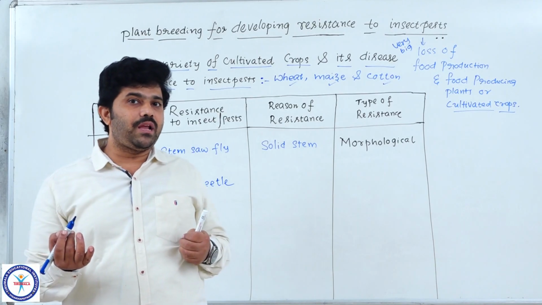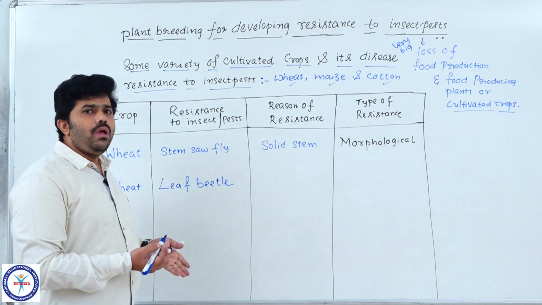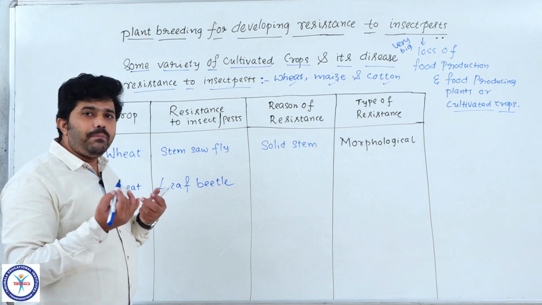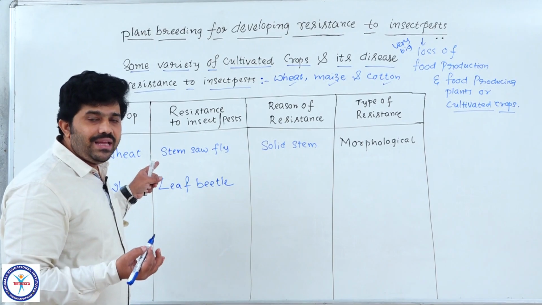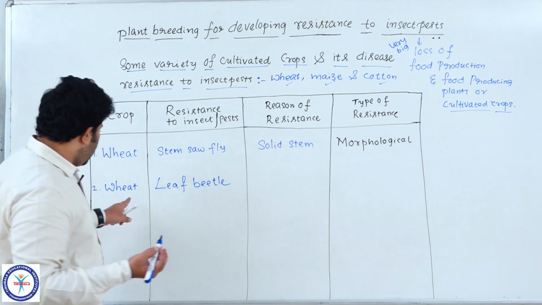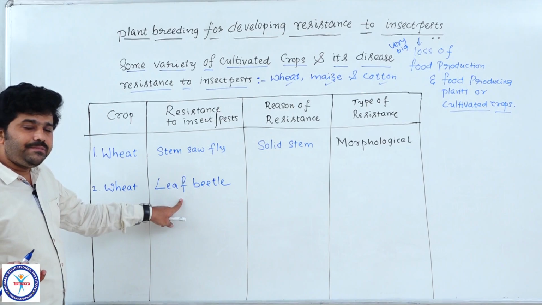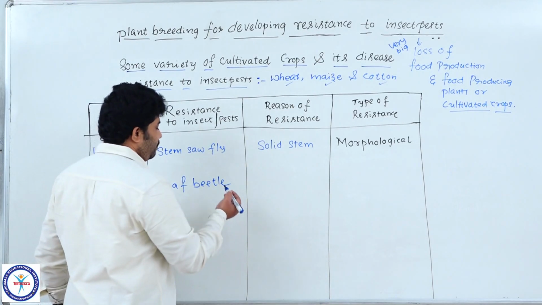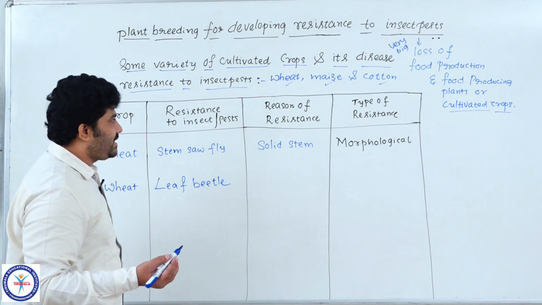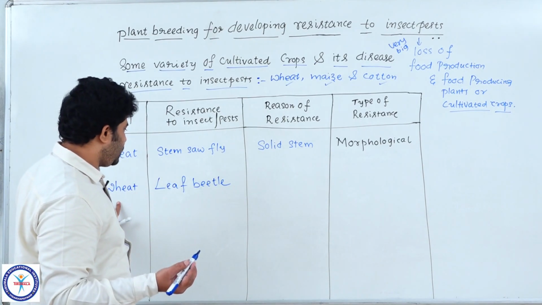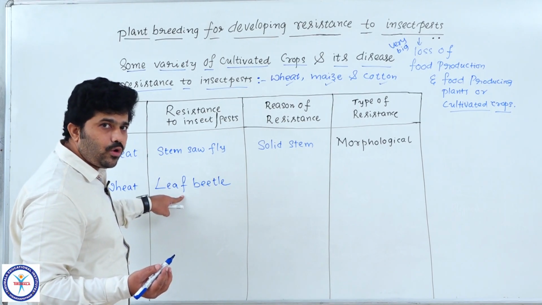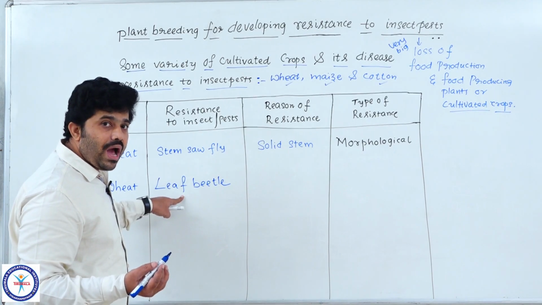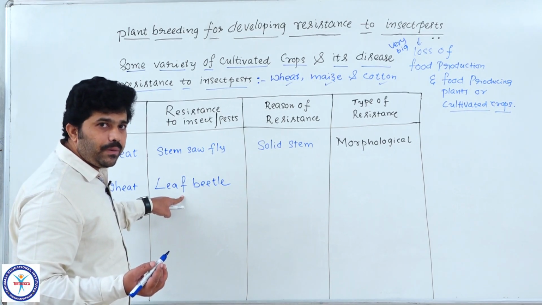disease causing organisms like pathogens. In the same way here also we face a very big problem, very big destruction in the crop fields, which are completely destroyed by the action of these insect pests. So for a problematic insect pest like leaf beetle in wheat, non-preference characteristics are given by the wheat crops to control the population of leaf beetle, which cannot grow or continue its life on the particular wheat crop.